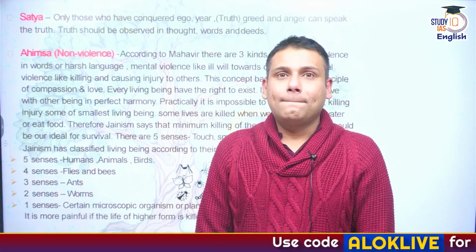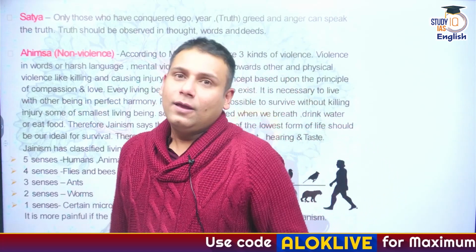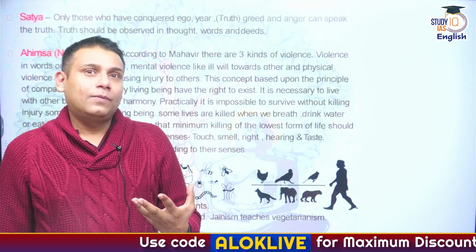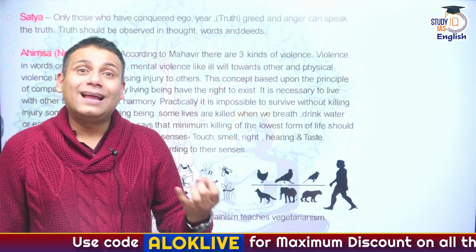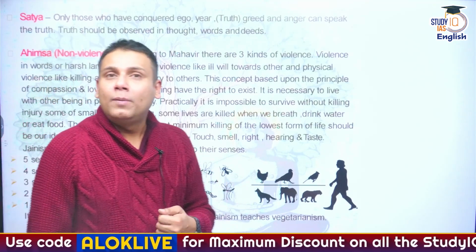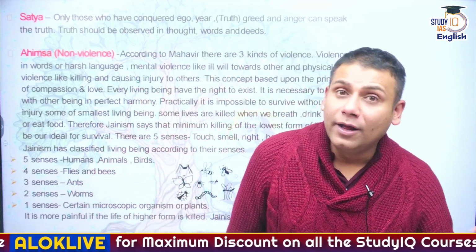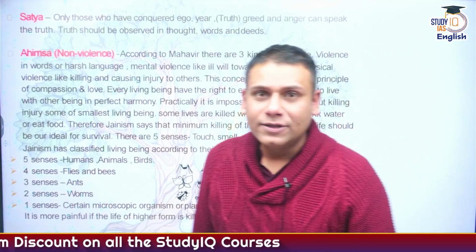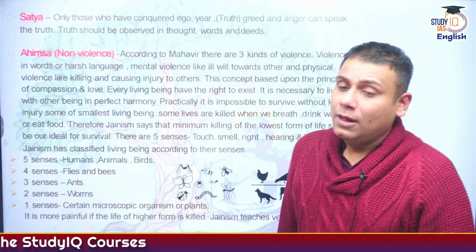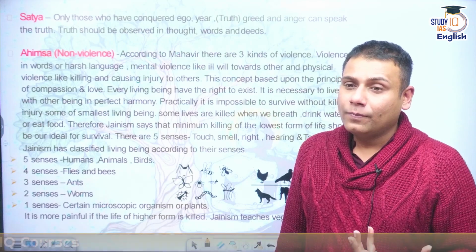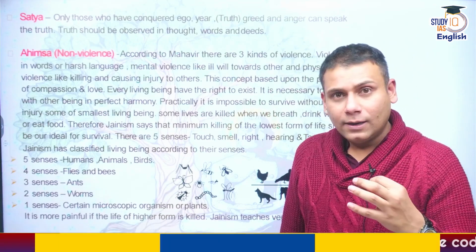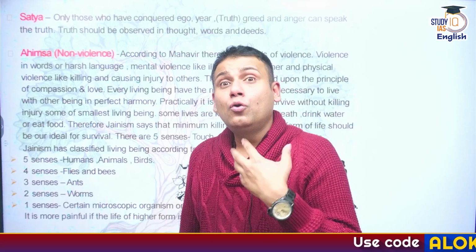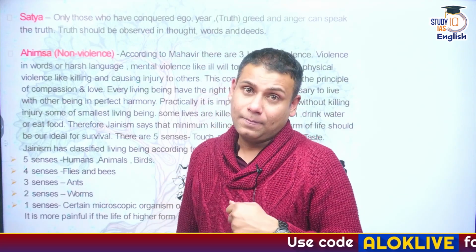Satya. You might have heard about this. Mahatma Gandhi majorly followed two things in all of his movements, Satya and Ahimsa, be it the non-cooperation movement, civil disobedience movement or Quit India movement. The basic pillars were Satya and Ahimsa. So what is Satya? Satya basically means always speak the truth. Now, as per Jainism, the person who has conquered ego can speak the truth. One should earn his livelihood through honest means. That is also a part of Satya.